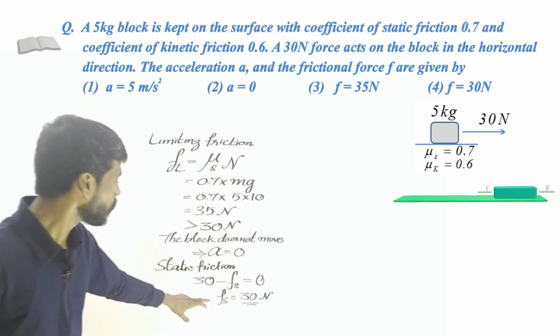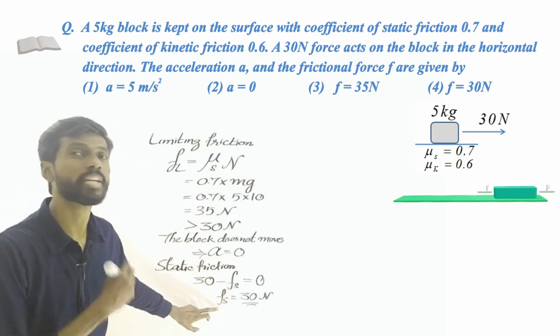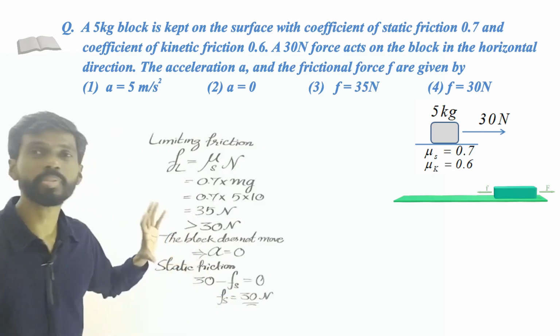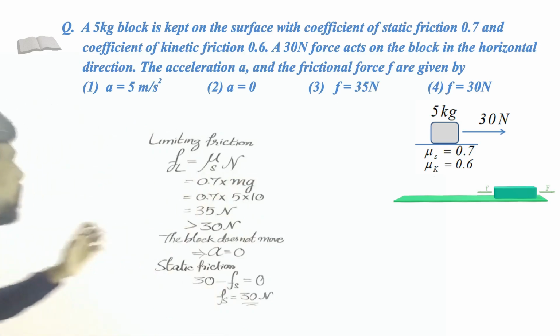Okay, so we use just the equilibrium condition to get the static friction. That is 30 Newton. Alright, so that's all. So the acceleration of the object is 0 and the frictional force on the object is 30 Newton.